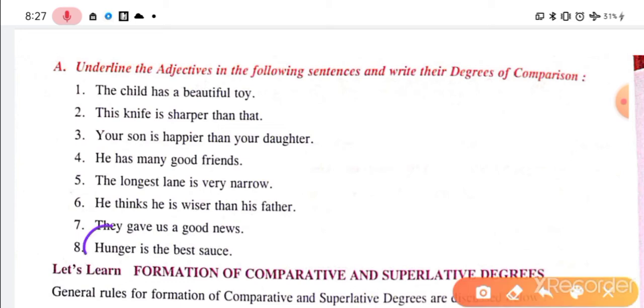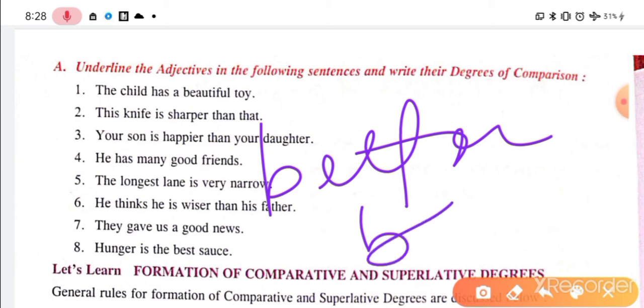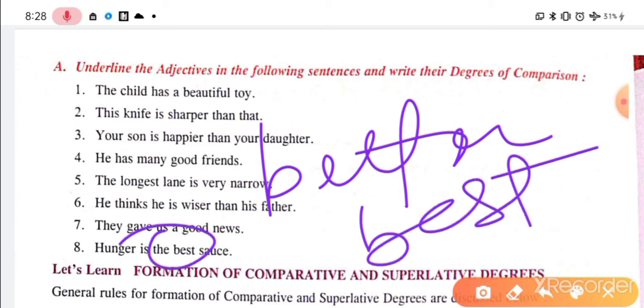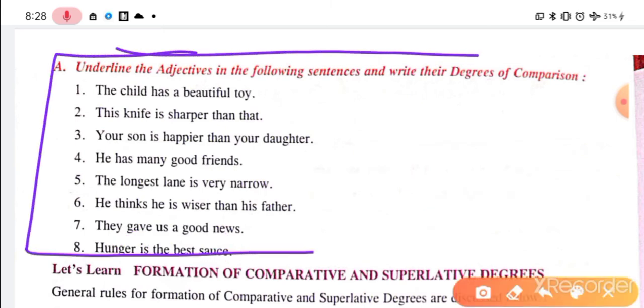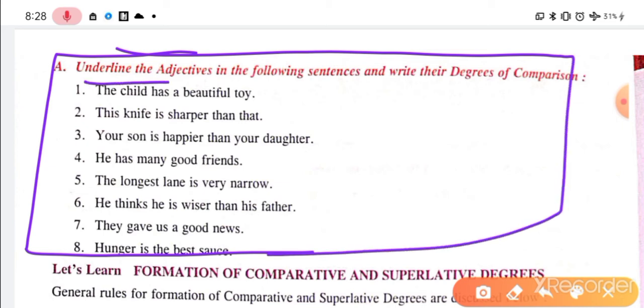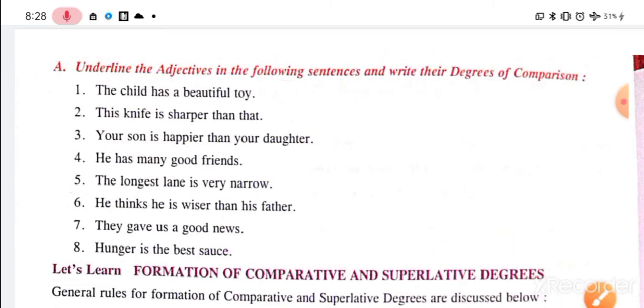And hunger is the best. See, hunger is not the degree here, the best is. Good, better, best: we have three degrees, if you know, guys. So the best is the superlative degree, and the article has been used here. Okay, so these 8 questions, guys, you have to solve in your notebook, stating where the adjective is and which form of the adjective has been used here.